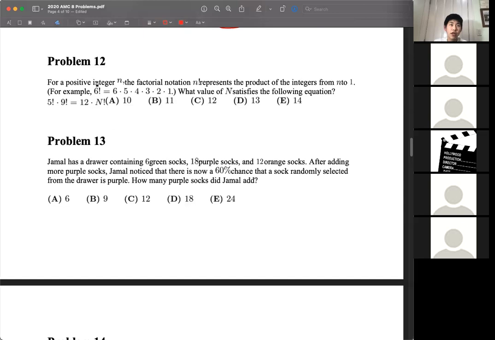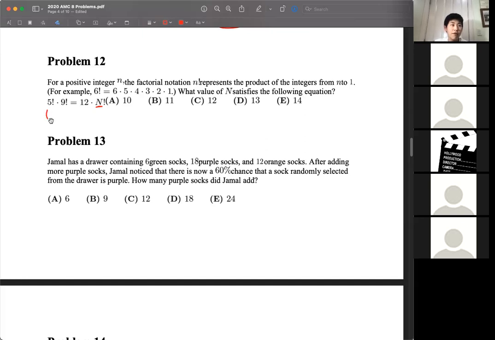For a positive integer n, the factorial notation n factorial represents the product of the integers from n to 1. For example, 6 factorial is 6 times 5 times 4 times 3 times 2 times 1. What value of n satisfies the following equation? 5 factorial times 9 factorial equals 12 times n factorial. So what we're going to do here is find the prime factorization of each side so that we can find this n. However, we can use a bit of a shortcut here.